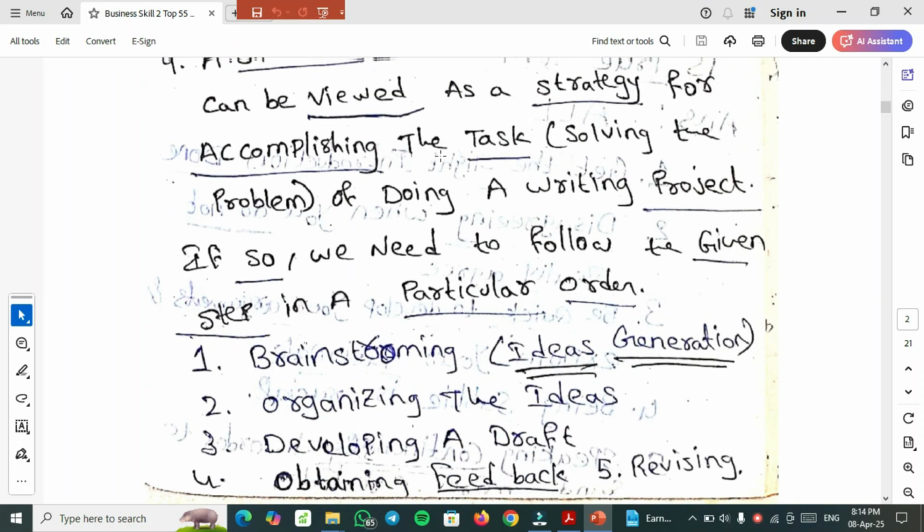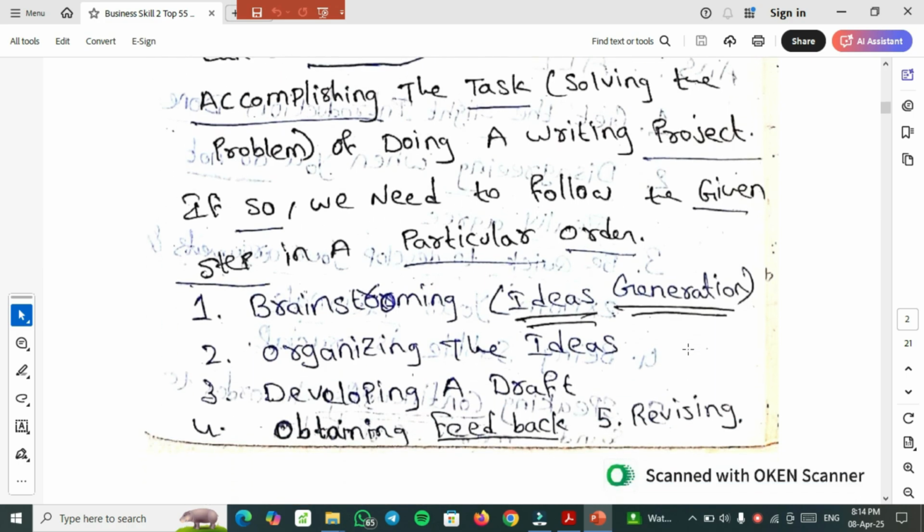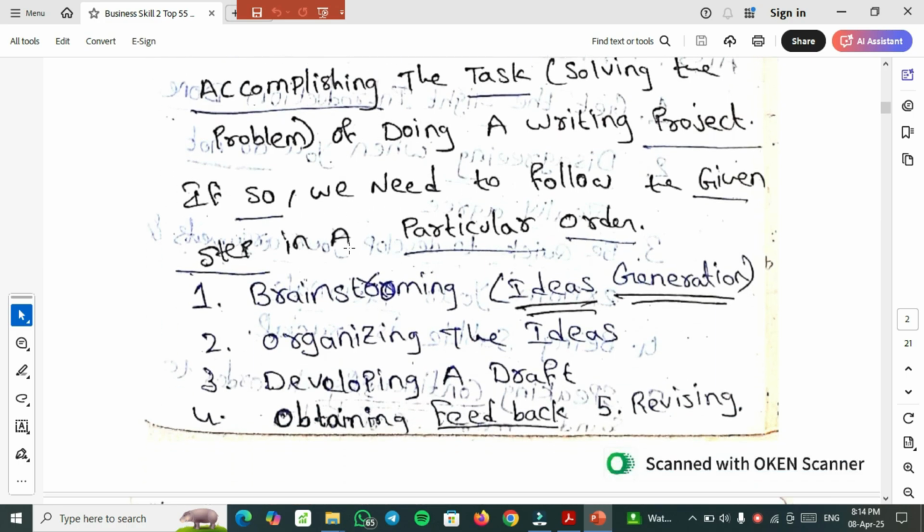Ninth most important question, a 6-step version of process writing can be viewed as a strategy for accomplishing the task, solving the problem of doing a writing project. If so, we need to follow the given steps in a particular order. So they will give you these options in a jumbled order, and you need to assemble them in the proper order.